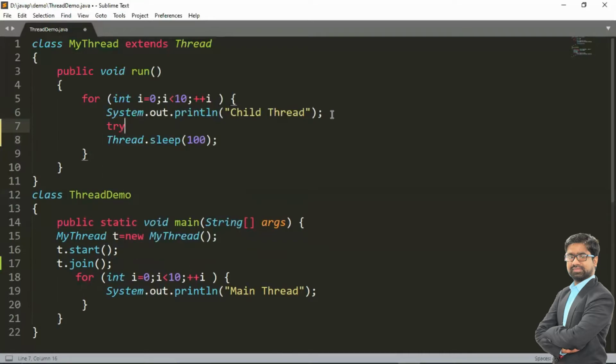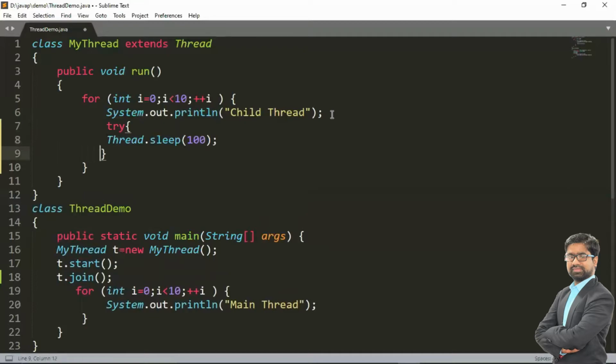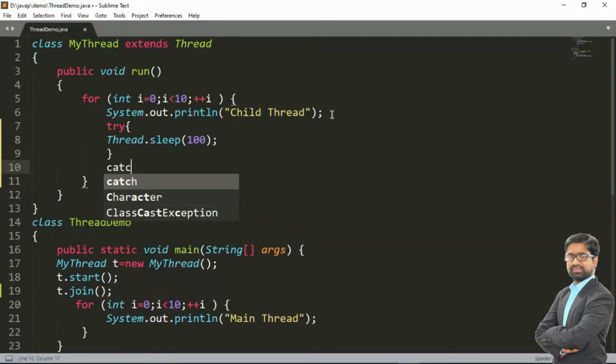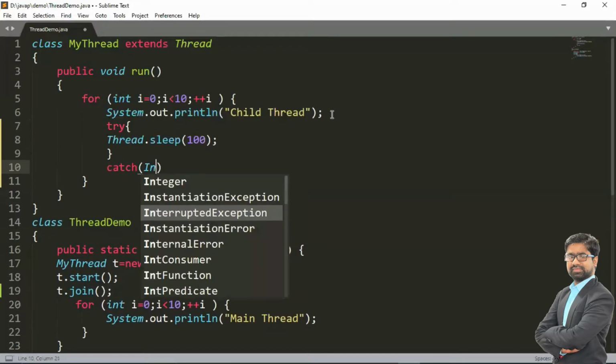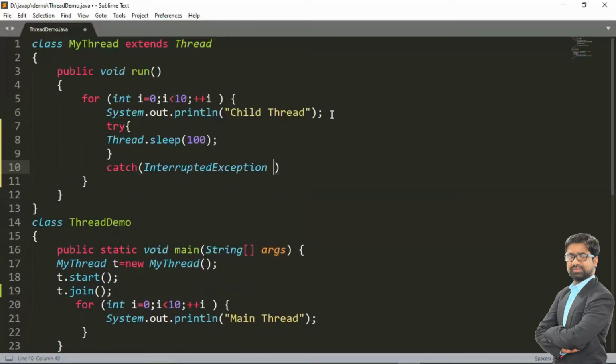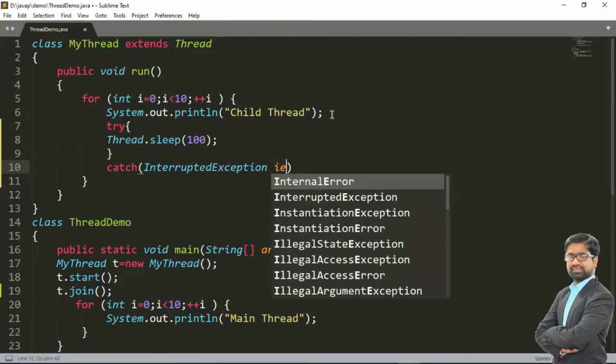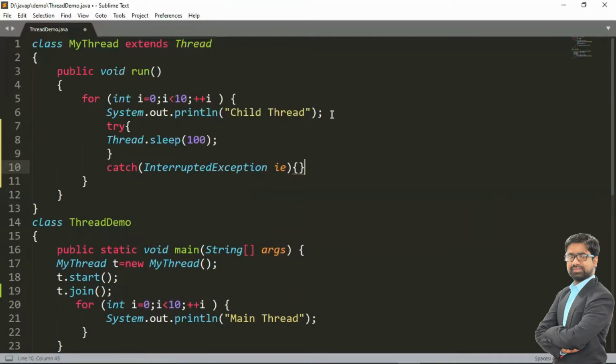Under the try block we write this sleep method, and the catch block may catch InterruptedException, that is IE. I'm not writing any messages here.